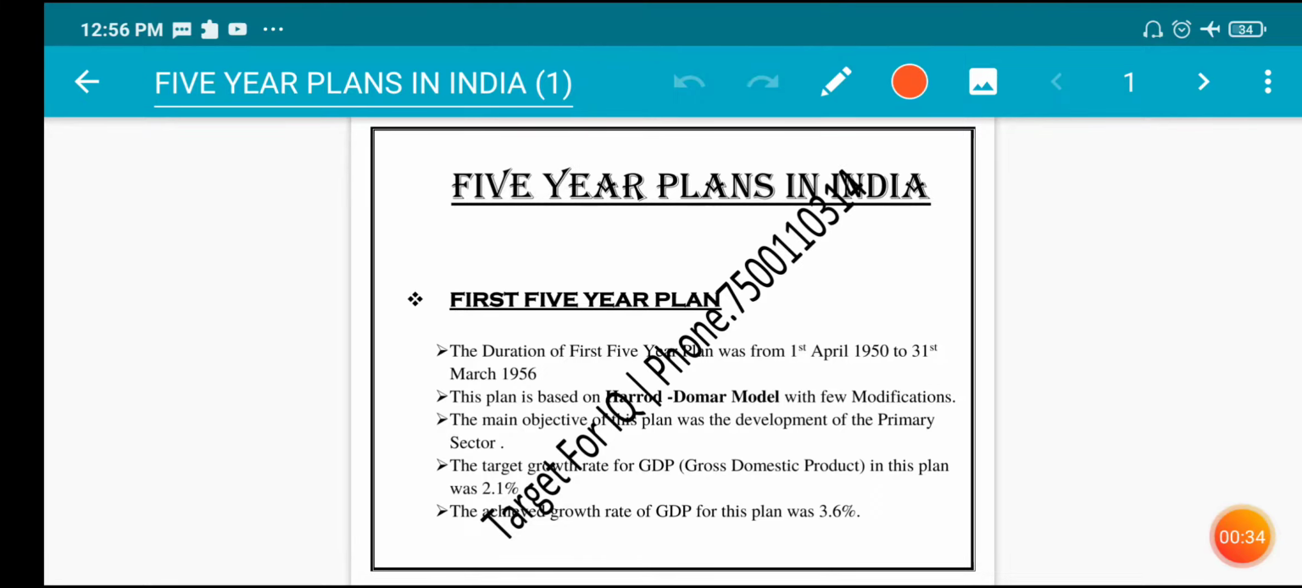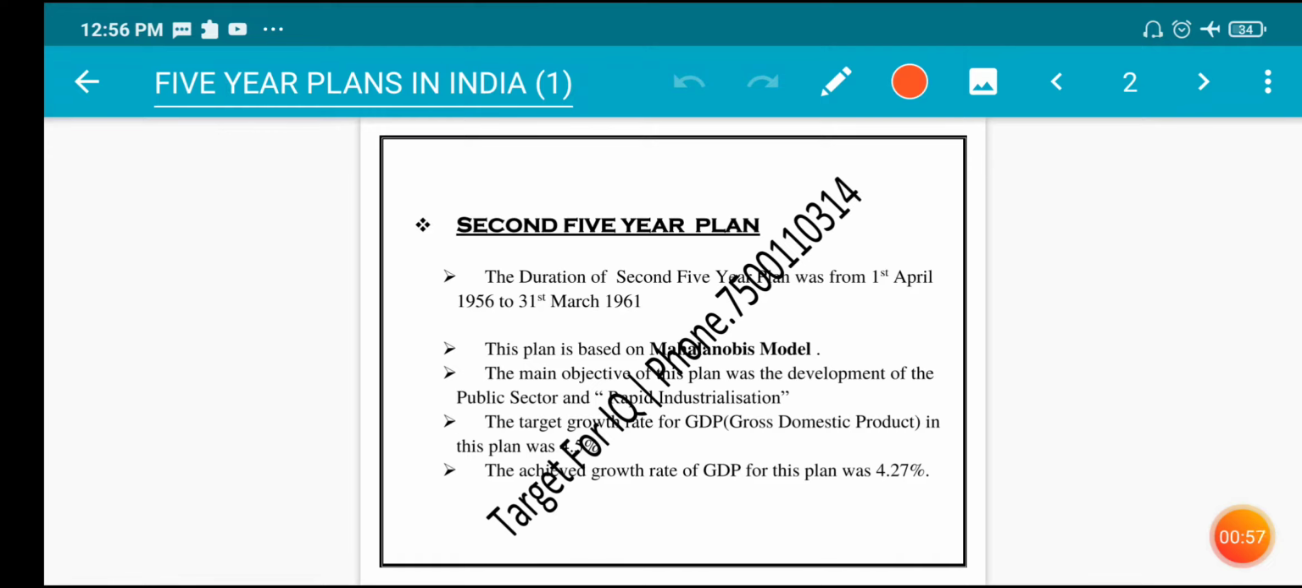The main objective of this plan was the development of the primary sector. The target growth rate for GDP, that is gross domestic product, in this plan was 2.1%. The achieved growth rate of GDP for this plan was 3.6%.